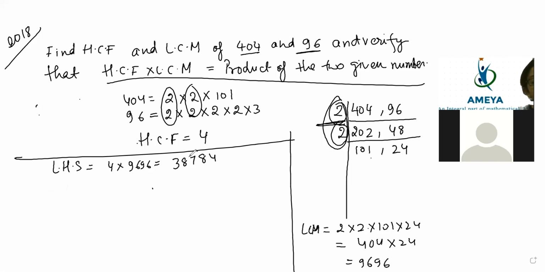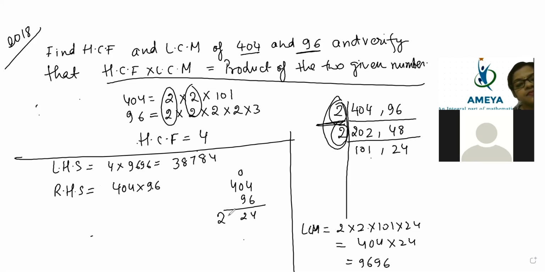My goodness. Then what about the RHS? RHS is 404 into 96. Let's do it and check. So it is coming 38784 for RHS as well, which is correct.